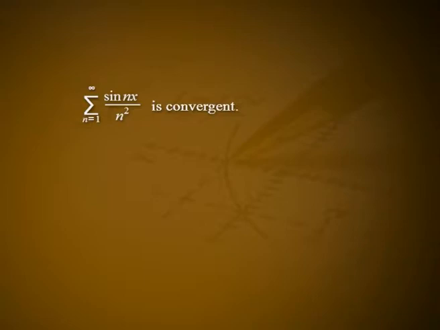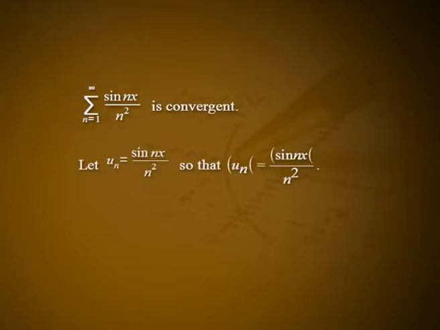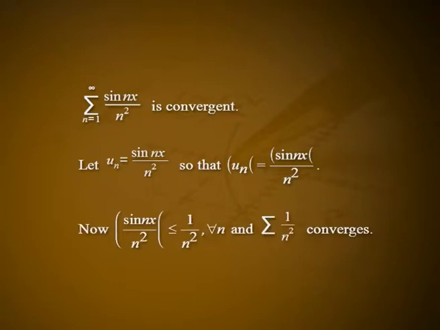Example. Show that for any fixed value of x, the series summation n from 1 to infinity, sin nx divided by n square is convergent. Let un be equal to sin nx by n square so that |un| is equal to |sin nx| divided by n square. Now, |sin nx| by n square is less than or equal to 1 by n square for all n, and summation 1 by n square converges. Since every absolutely convergent series is convergent, the series summation sin nx by n square is convergent.